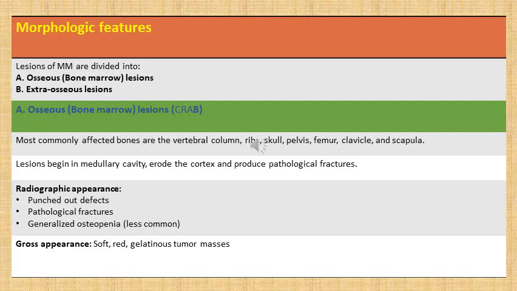Most commonly affected bones are the vertebral column, ribs, skull, pelvis, femur, clavicle and scapula. Lesions begin in the medullary cavity. They erode the cortex and produce pathological fractures. On radiologic appearance, they can be either punched out defects or pathological fractures in advanced disease. At times, there can be generalized osteopenia. On gross appearance, these areas of bone destruction have a soft red gelatinous appearance because of the presence of a tumor mass in the area of the osteolytic lesion.